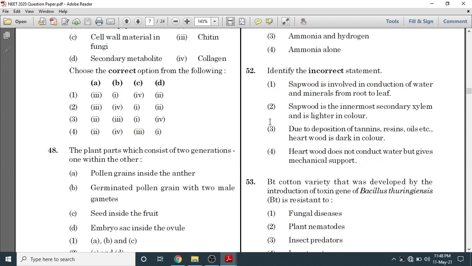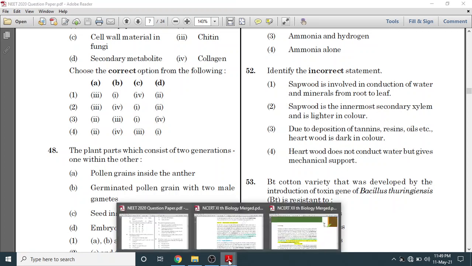From root to leaf. So they have asked for the incorrect statement. This statement is correct. Sapwood is the innermost secondary xylem and is lighter in color. So we will read the line of NCERT. Here they have written sapwood is innermost secondary xylem.